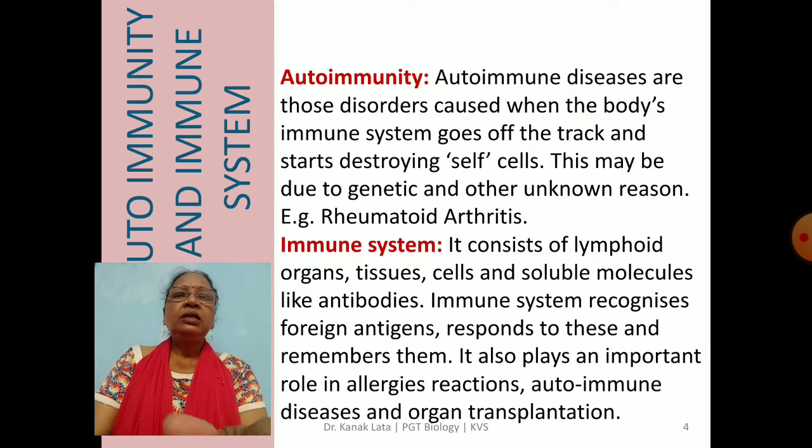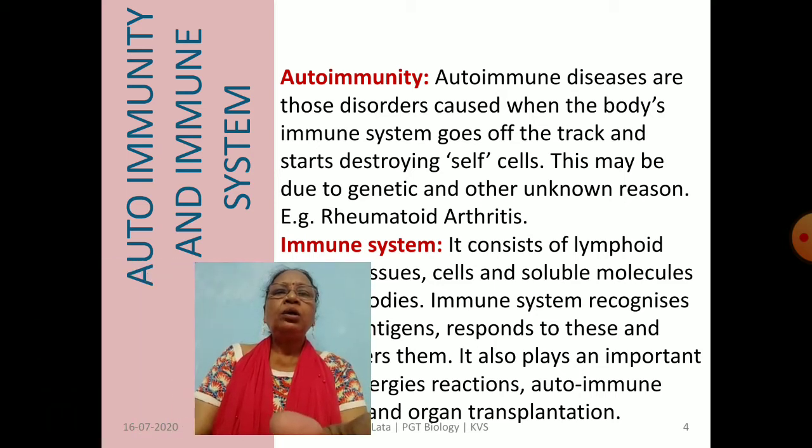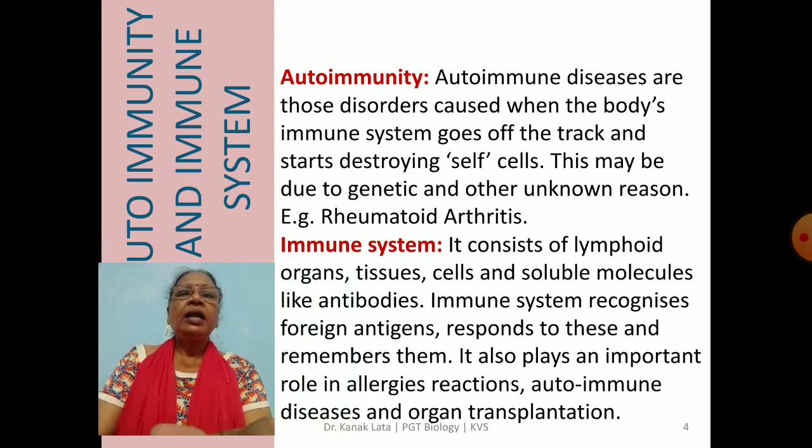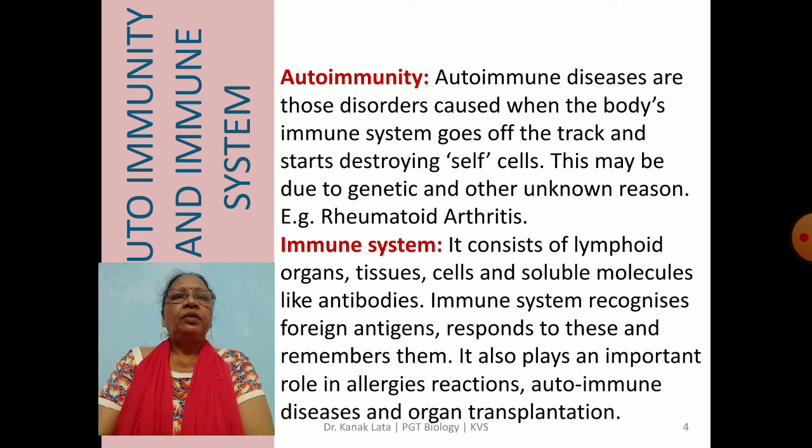Now the next topic is autoimmunity and immune system. Autoimmune is a disease, or we can say a disorder, that is caused when our own body's immune system goes out of track, meaning it does not work properly.